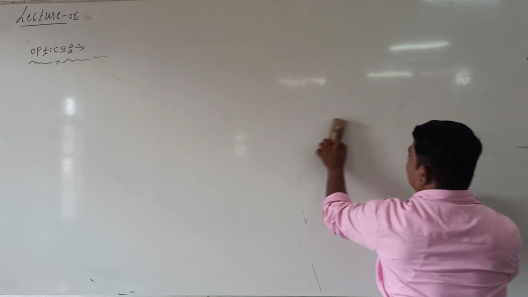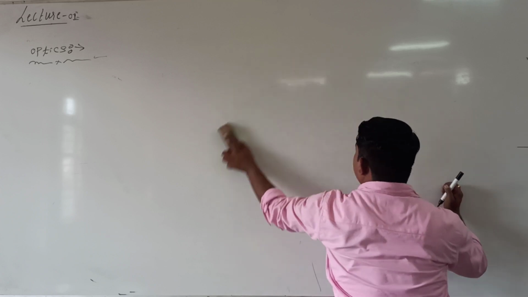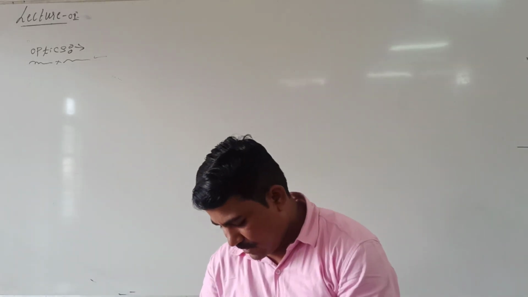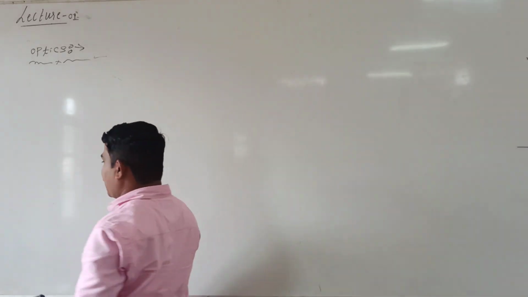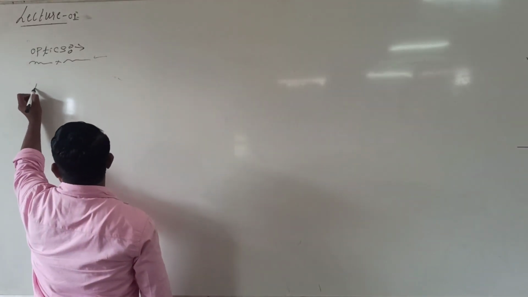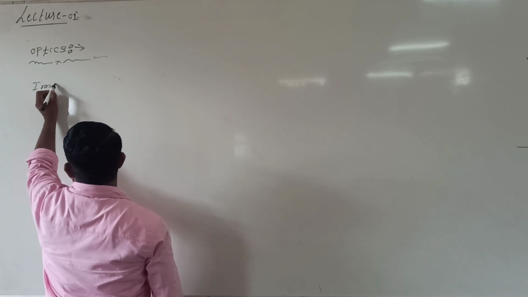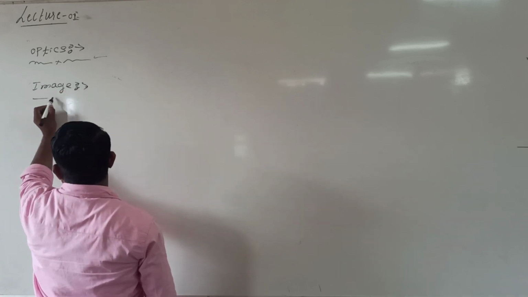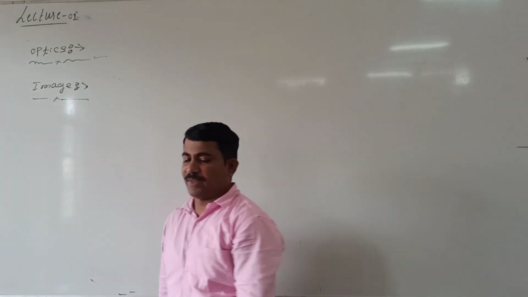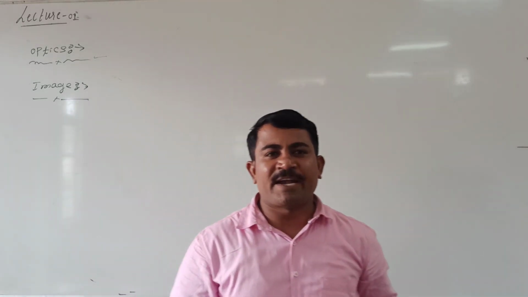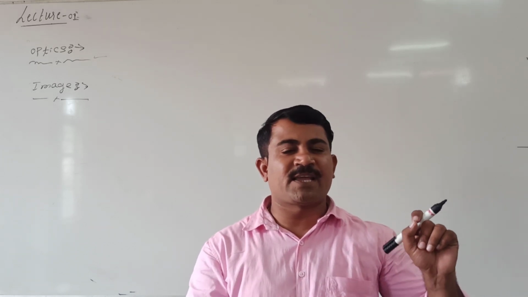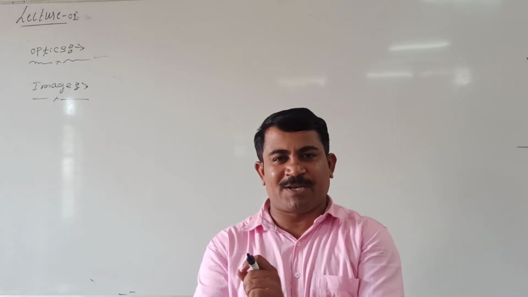Now our concept is image. To understand the concept of image, now simply I will take a concave mirror and a convex mirror.